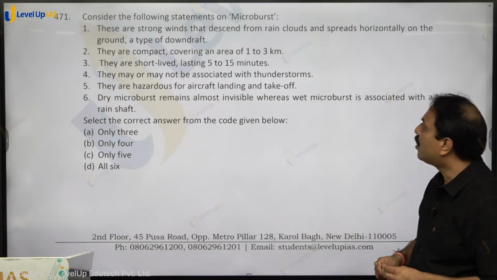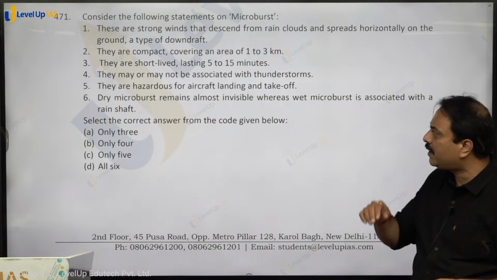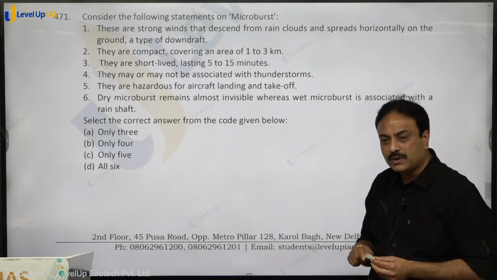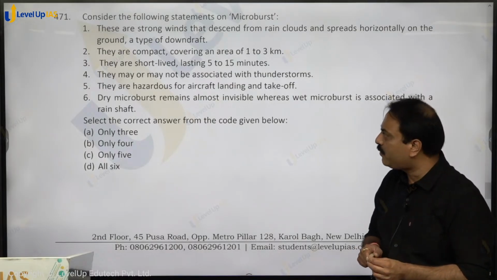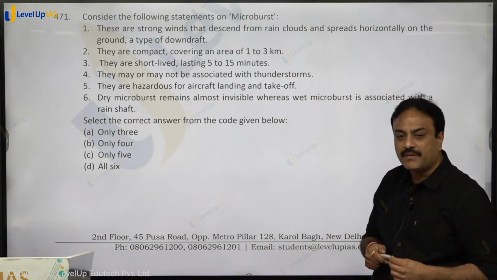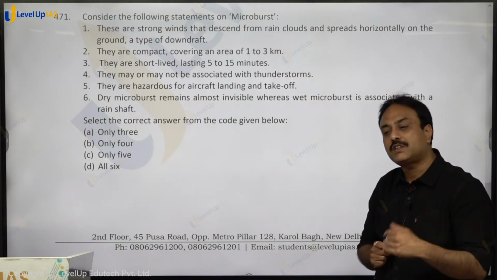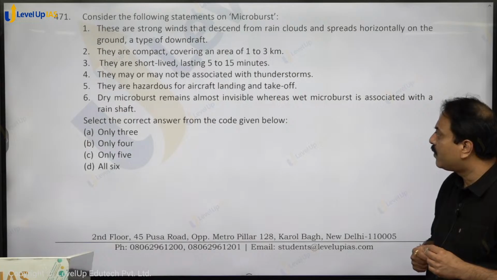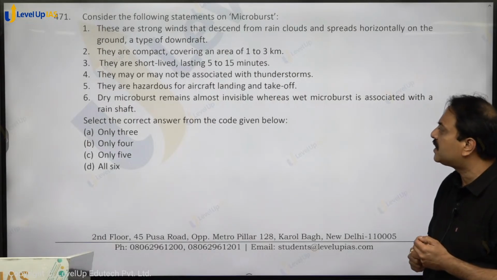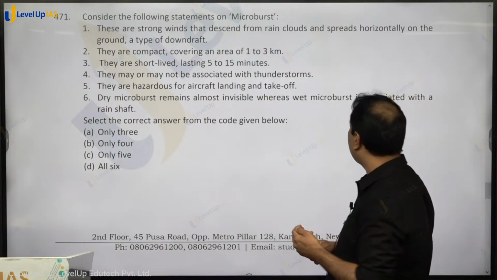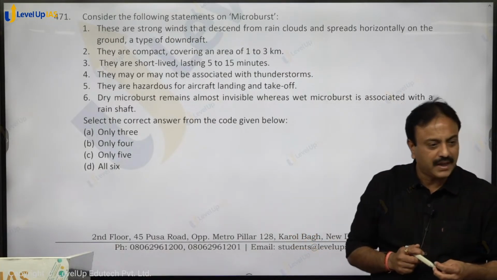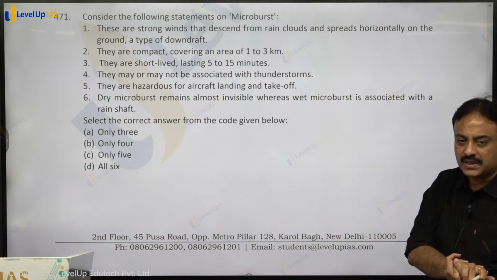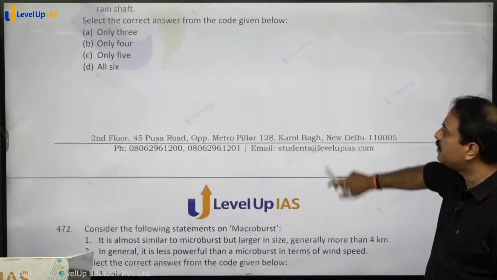Focus over here. These are strong winds that descend from rain clouds and spread horizontally to the ground as a type of downdraft. They are compact, covering an area of 1 to 3 kilometers. They are short-lived, lasting 5 to 15 minutes. They may or may not be associated with thunderstorm. Thunderstorm होगा तो भी हो सकता है, बिना thunderstorm के भी microburst can take place. They are hazardous for aircraft landing and takeoff. Dry microburst remains almost invisible, whereas wet microburst is associated with a rain shaft. Right? All statements hold true. They are defining for you the phenomenon of microburst. So option D, D for dog, is the correct answer.